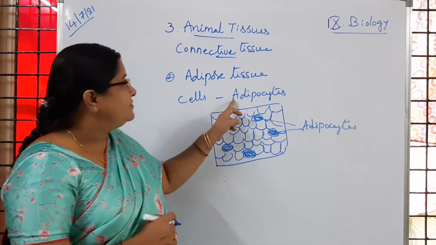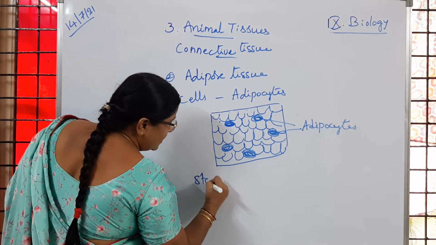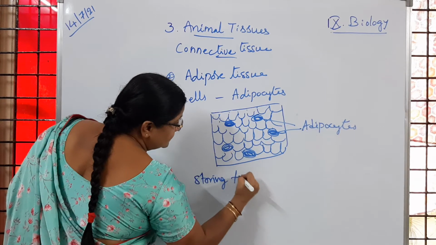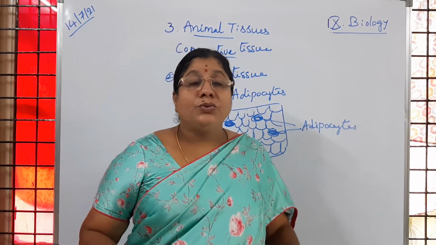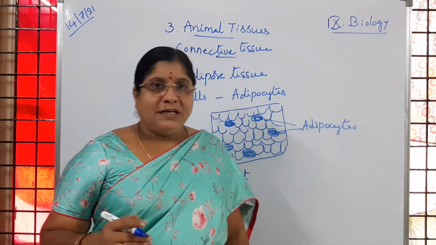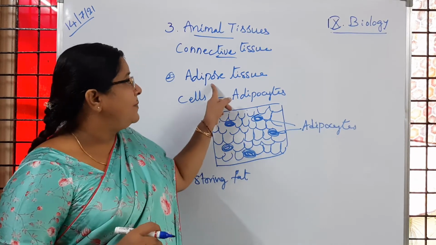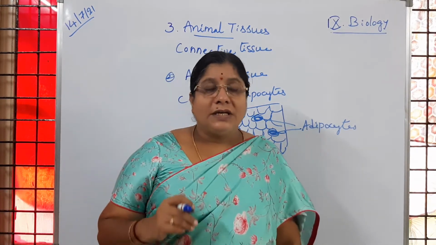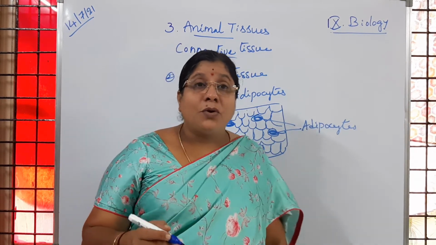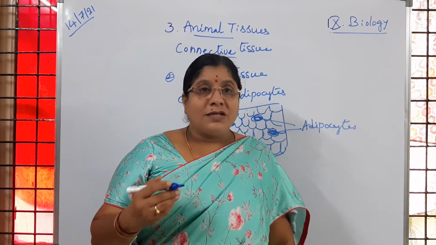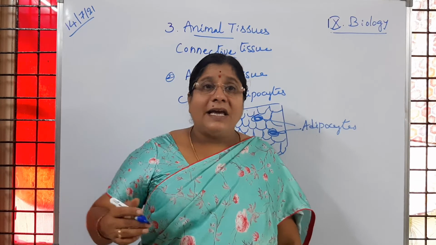These adipocytes which are present in adipose tissue help in storing fat. The excess fat, whatever we get through the diet, is stored. Is it clear to children? So the storing of fat happens because of adipose tissue. Is it clear to you? Why does this fat have to be stored? Whenever we are starving or not taking food, at that time we do not die, is it not, children?